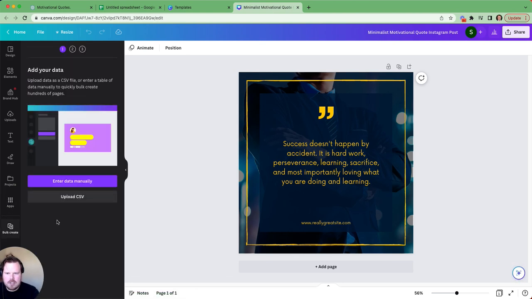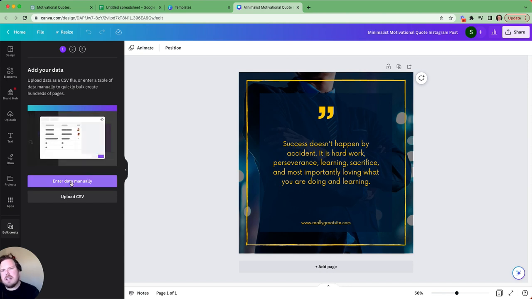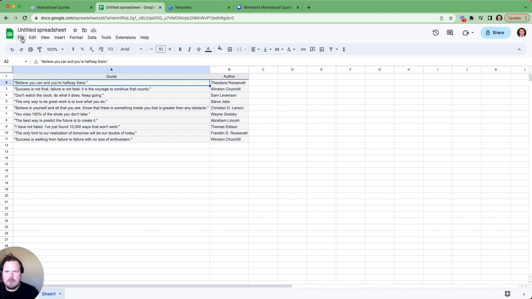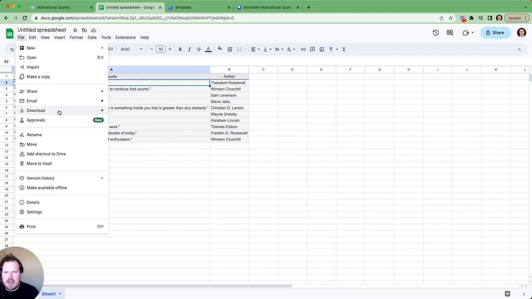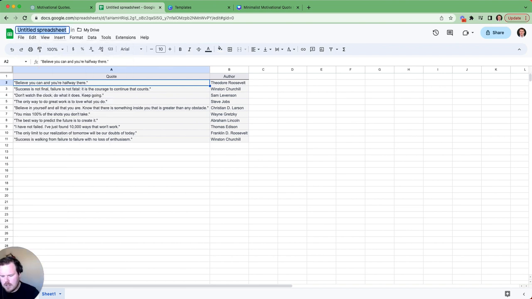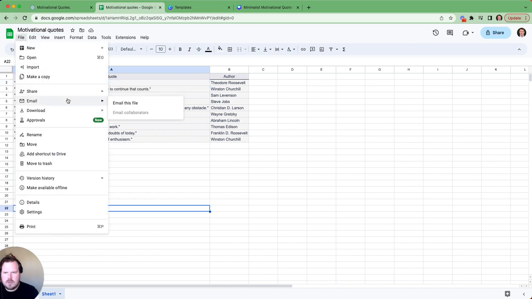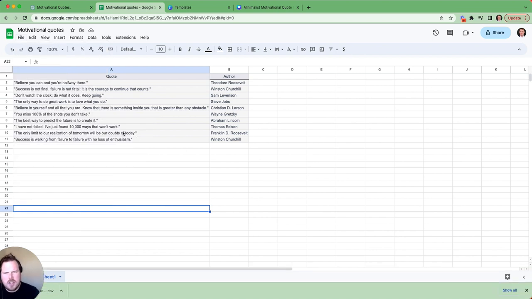and we want to go to bulk create, and you can enter this manually if you wanted to, but we may as well do CSV file. So first and foremost, go back to Sheets, export this. Where am I looking? You know when you need to find it and you can't find it? Actually, let's just name it first. Motivational quotes. Why did I do that? All right, file. Download. There it is. CSV file. I don't know why I thought it said export. I'm going crazy today, guys.